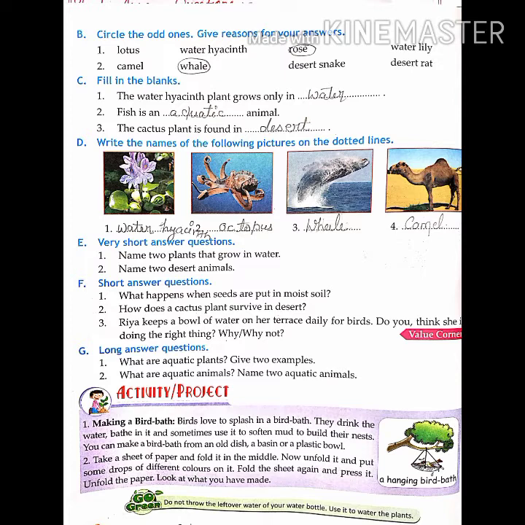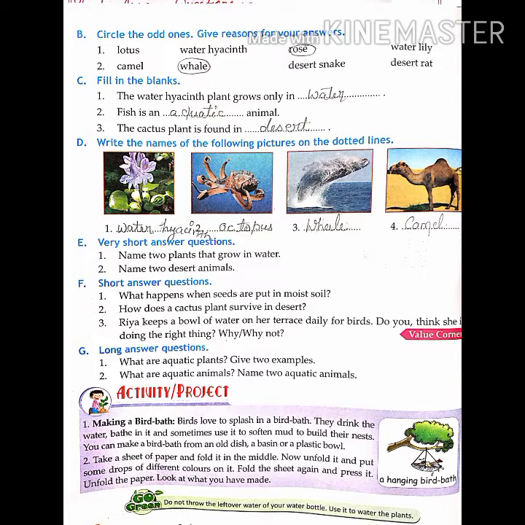Water. Second, fish is an aquatic animal. Fish is an aquatic animal. Third one, the cactus plant is found in desert. Desert. D. Write the names of the following pictures on the dotted line.